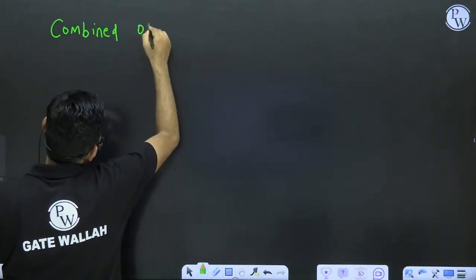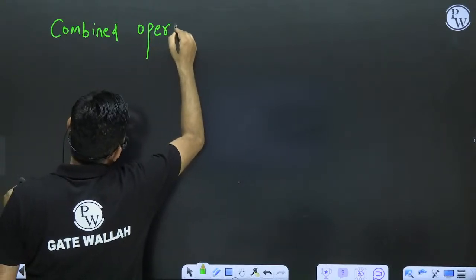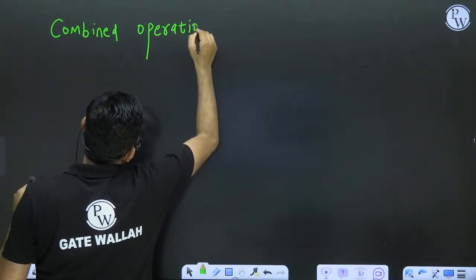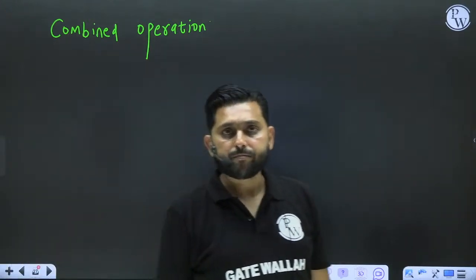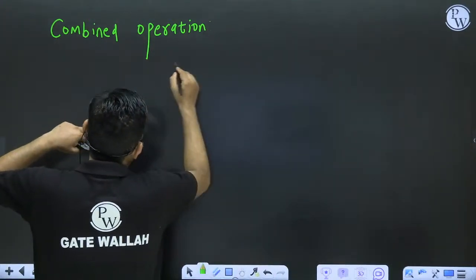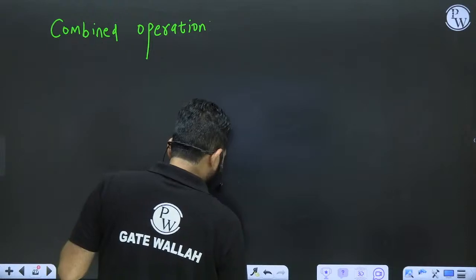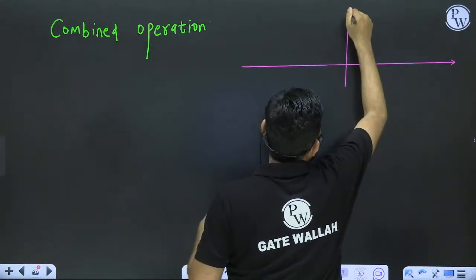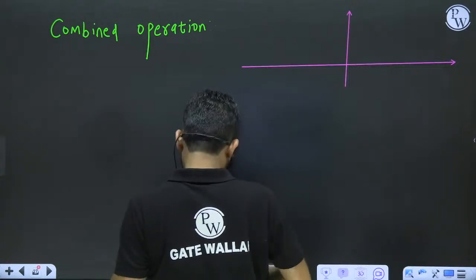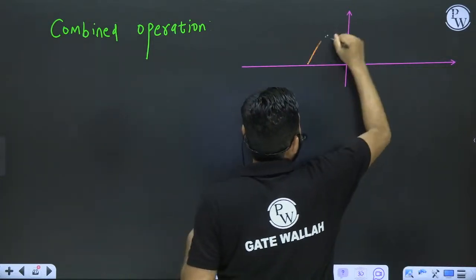Combined operation. Listen carefully now. What do you mean by combined operation? See here. Suppose I have x of t defined. Let's take x of t form also. Suppose I have x of t. This is x of t is defined.